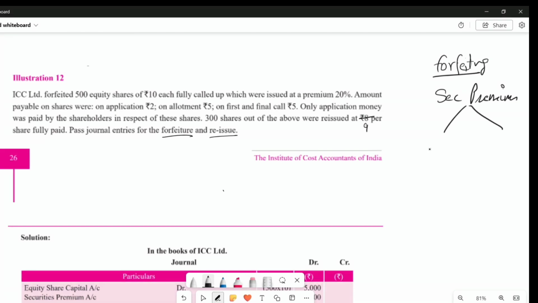One is that the person had paid the premium. So premium paid, premium not paid. Two situations can come, right? If it is a premium paid situation, meaning the person whose shares you are forfeiting had paid the premium, then no need to mention or cancel the securities premium in this entry. Okay. But if that person whose shares you are forfeiting has not paid the securities premium, then you have to cancel the securities premium by putting it on the debit side.